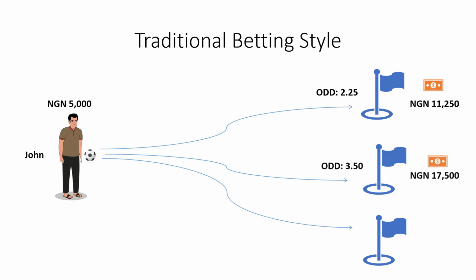Then let's say you have another chance. For this other chance here, the odd is 3.5, that is 5,000 times 3.5, which means he is going to get 17,500. Then he has a third chance, 2.65 odd, that is 5,000 times 2.65, which is 13,215 naira. So he only has one chance to hit it.